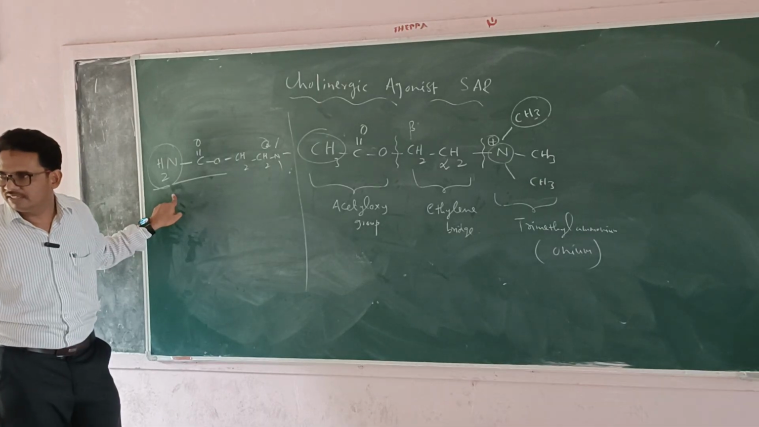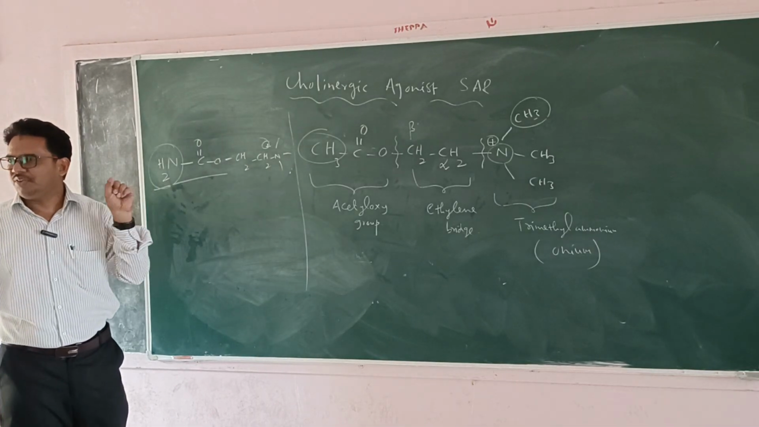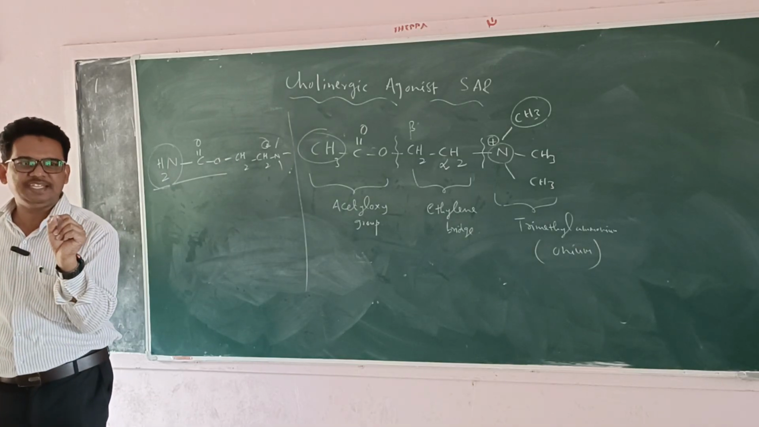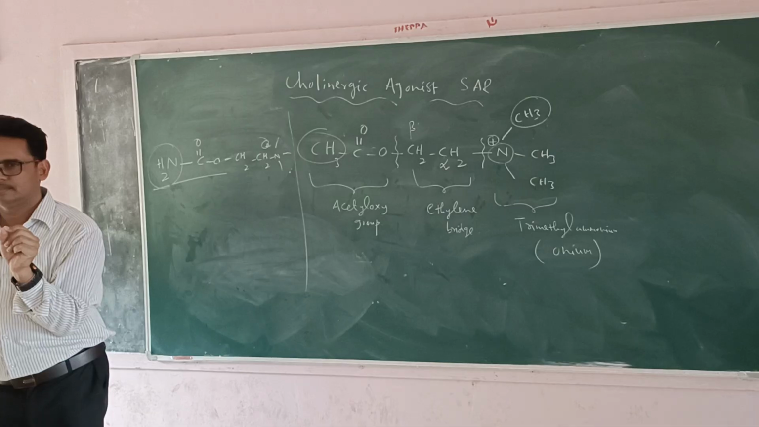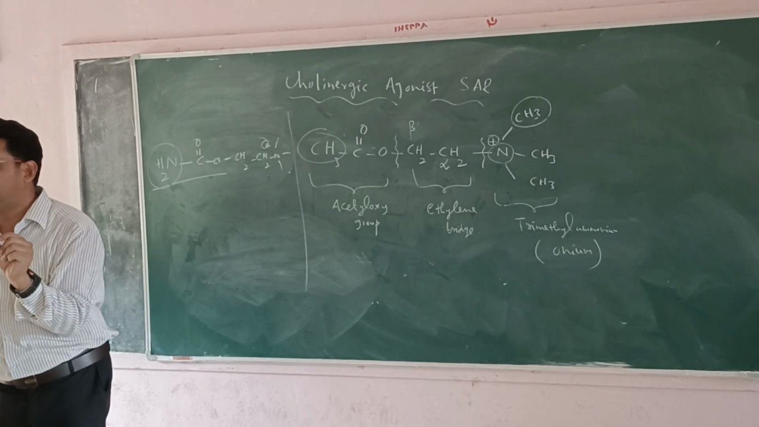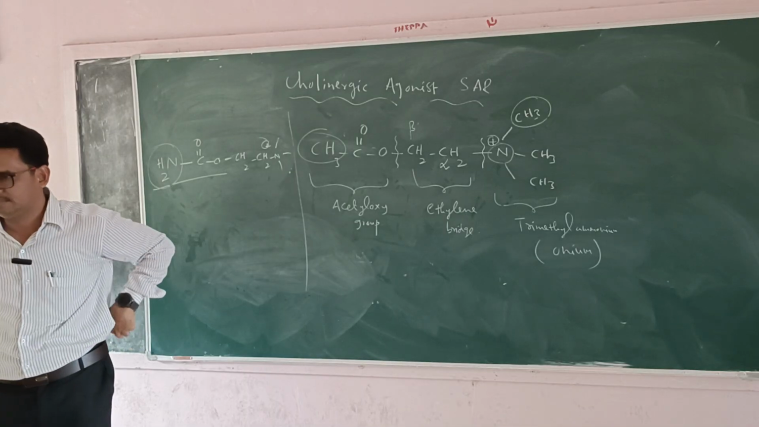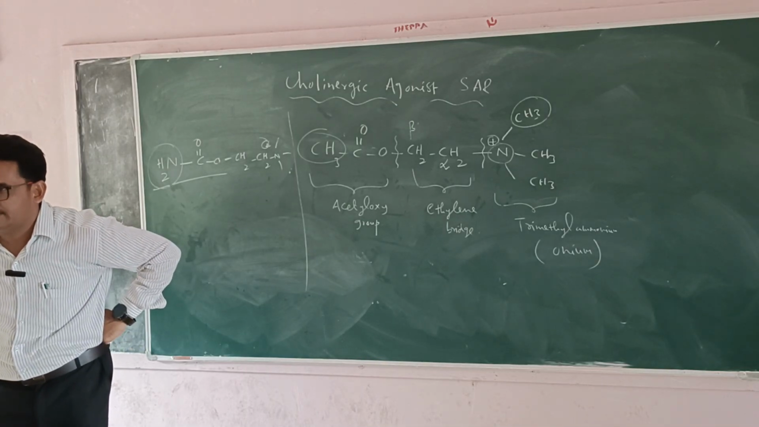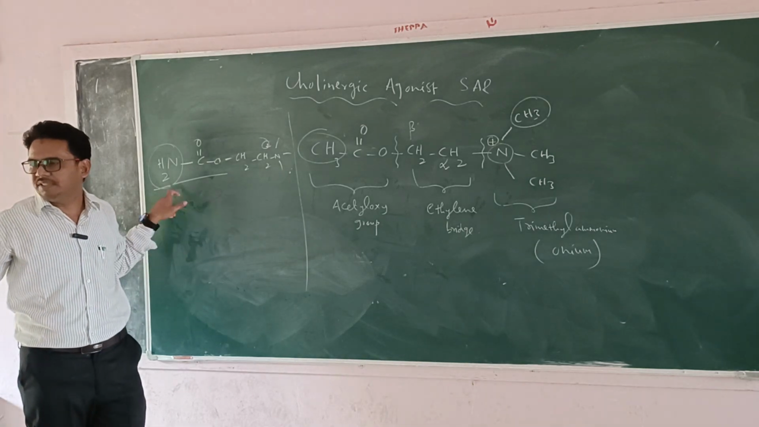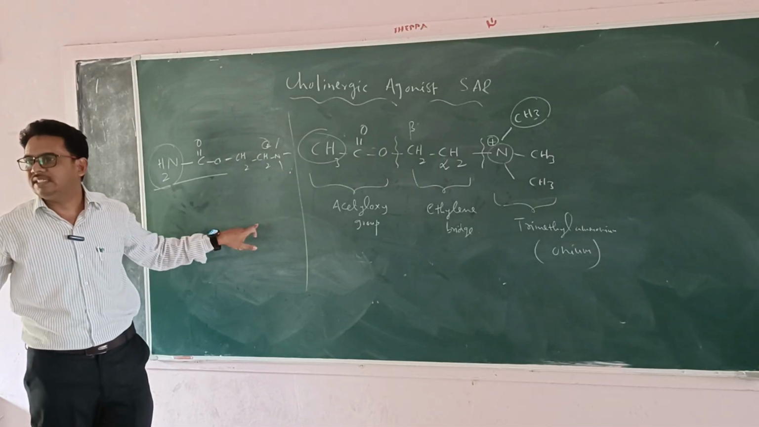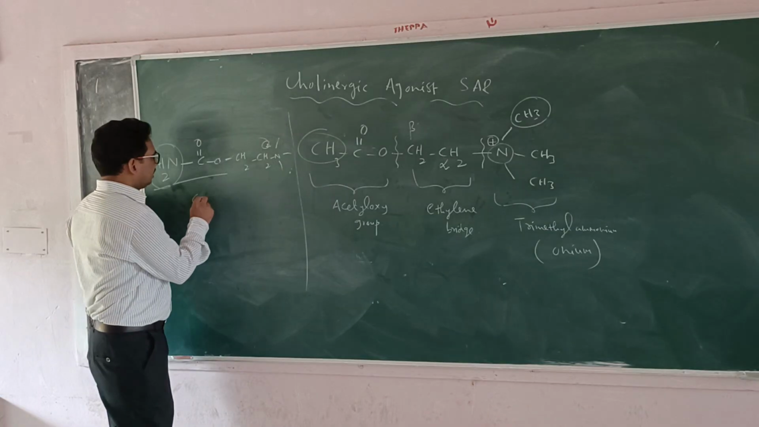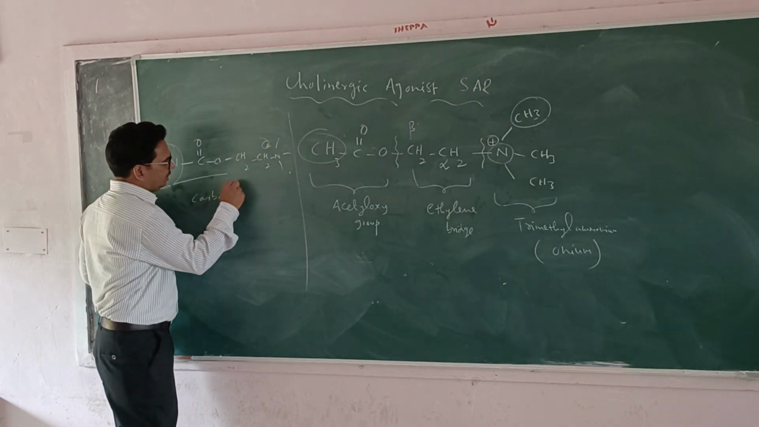Whenever you see in any structure that a carbon is replaced with a heteroatom, in about 90% of cases the activity increases. Whenever there is a carbamic acid amine group instead of the methyl group, the cholinergic agonist activity increases. For example, carbachol.